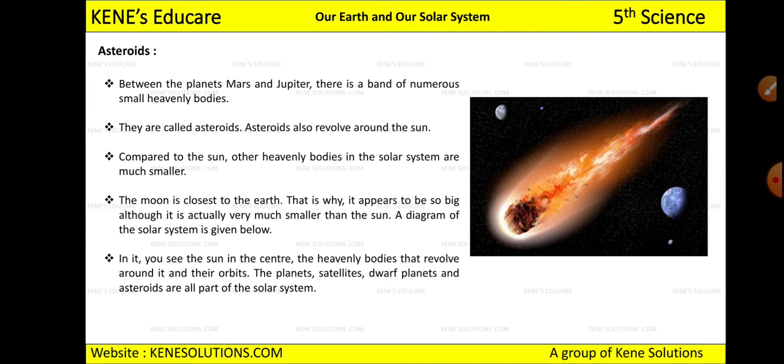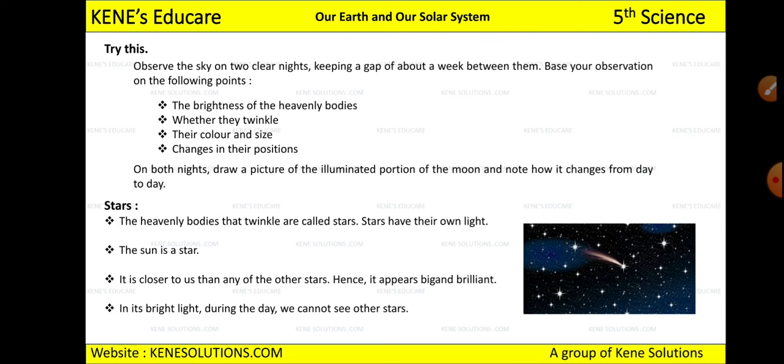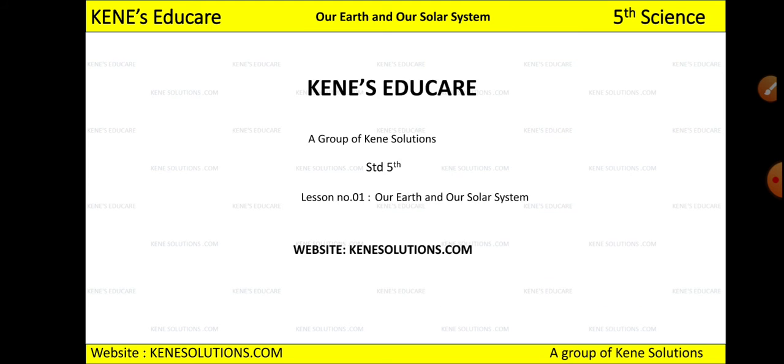Okay, you might have heard about asteroids, or you might not have, but it is not an issue, I'll explain. See, between the planets Mars and Jupiter, there is a band of numerous small heavenly bodies. Now, small heavenly body means dwarf planet, right? So between Mars and Jupiter, I'll show you the diagram of the solar system.